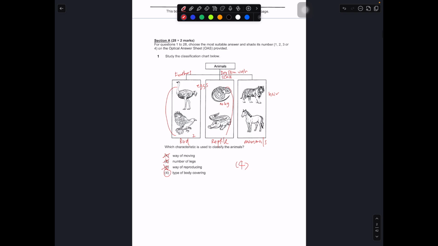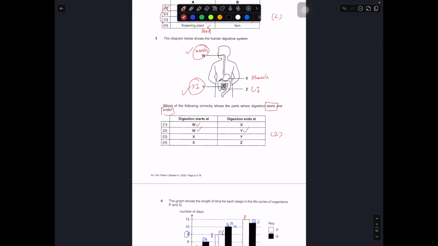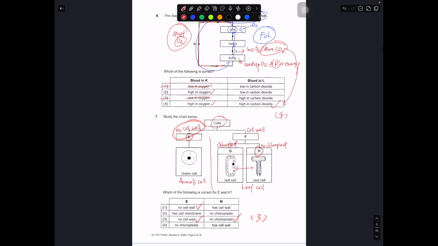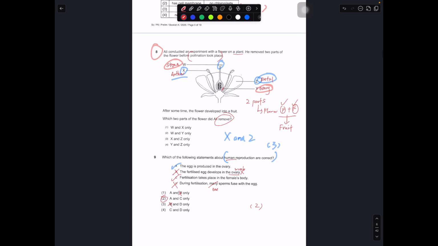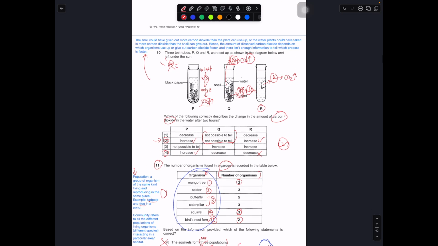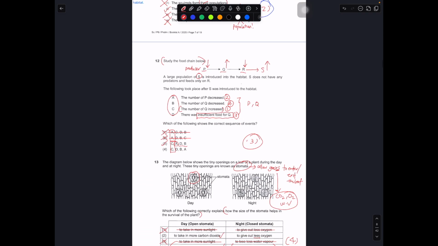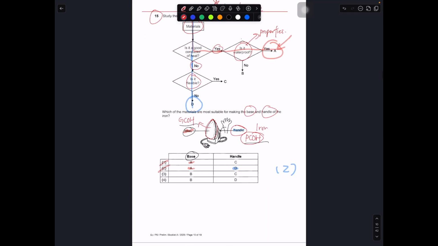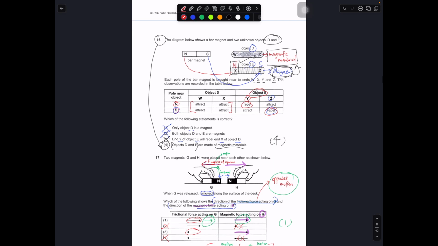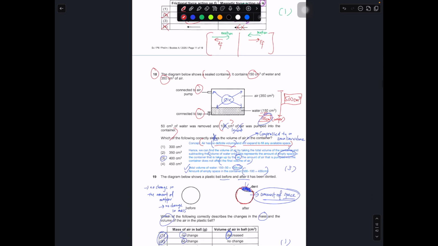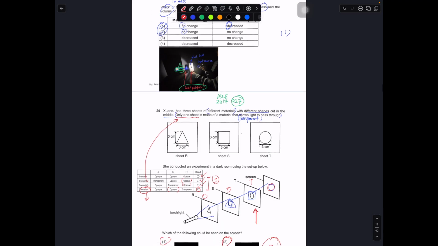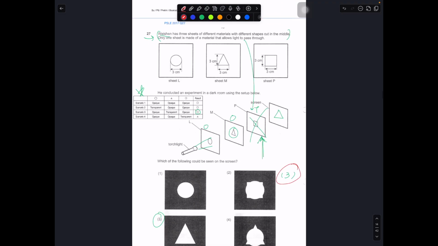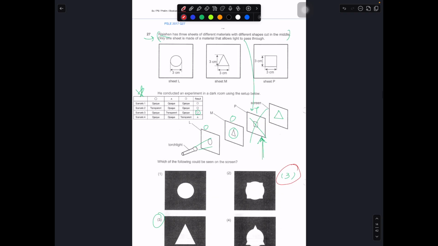Okay, this is an adaptation of question number 20 from PSLE 2017, question number 27. This is not part of the paper.